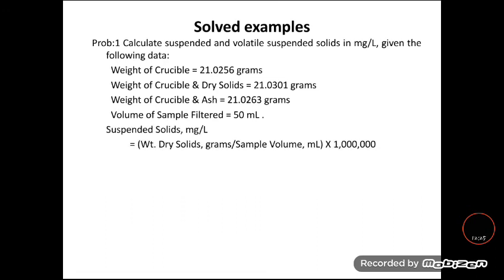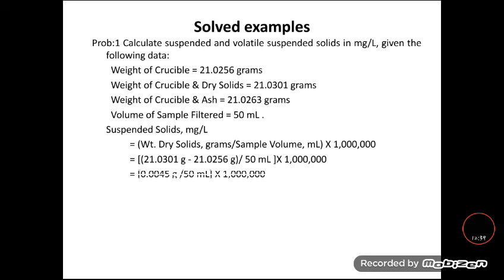Suspended solids can be calculated as the weight of dry solids divided by the corresponding sample volume. By substituting the values we get 90 milligram per liter. The weight of solids given in the problem is in grams, so for the conversion from gram per ml to milligram per liter we use 10 to the power of 6.